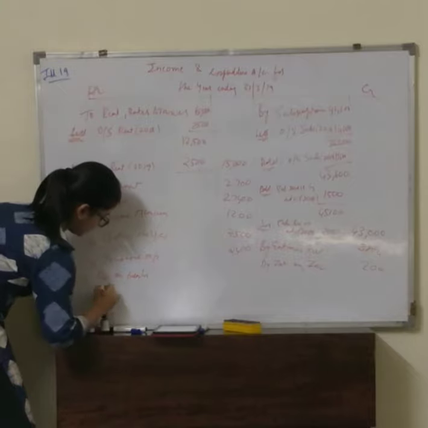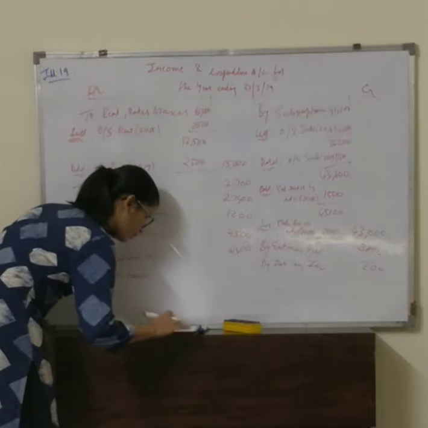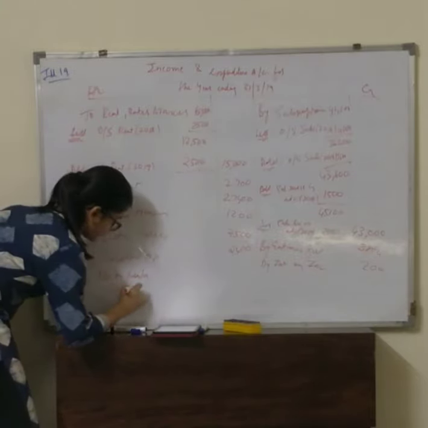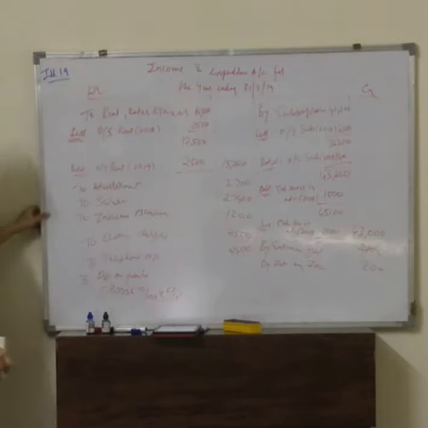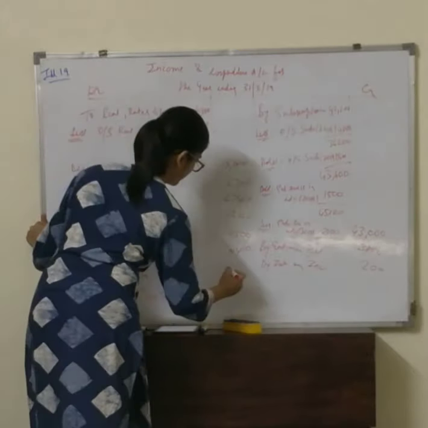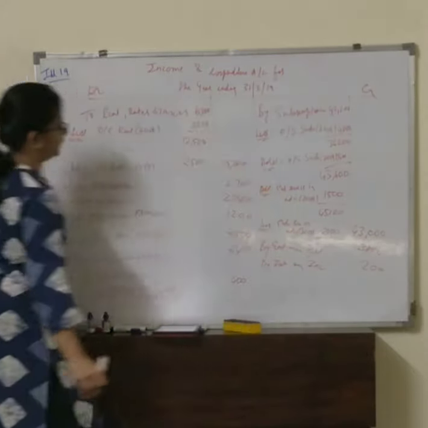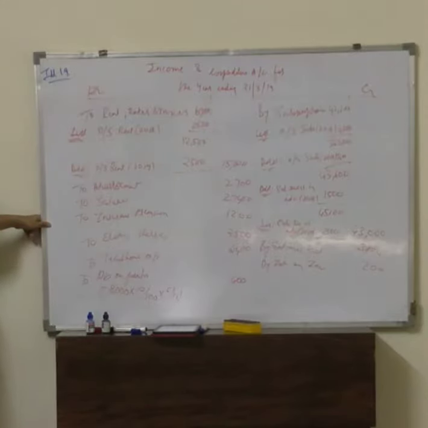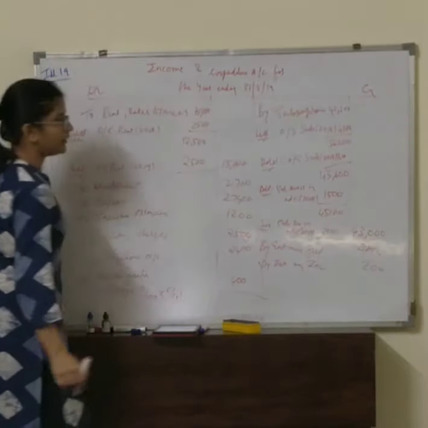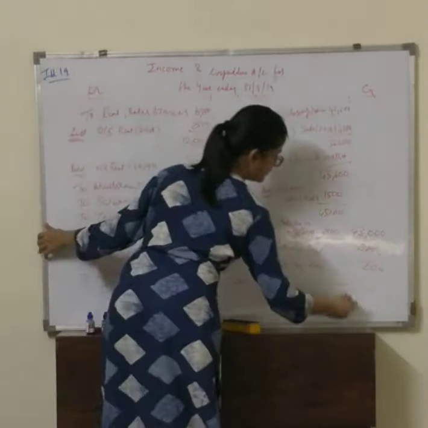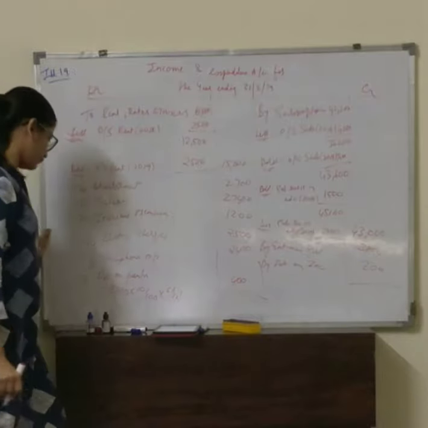So how much will it be? What is the furniture purchased amount? It is 8,000 into 10 by 100 into 6 by 12. Why 6 by 12? Because we are calculating depreciation from 1st October to March. So we get the depreciation amount as 400. Total both these sides, which side is more? Our debit side total is more. If our debit side total is more than the credit side, it means it is a deficit. So how much is the total?